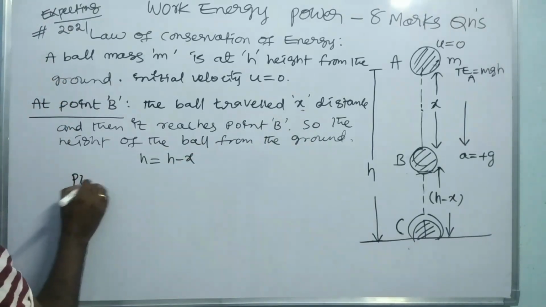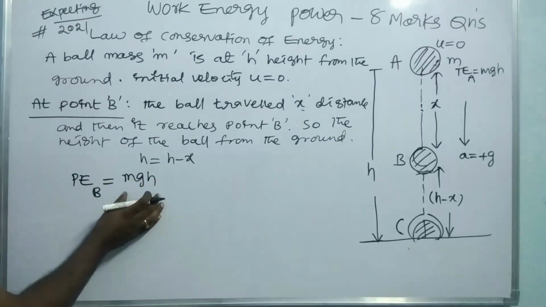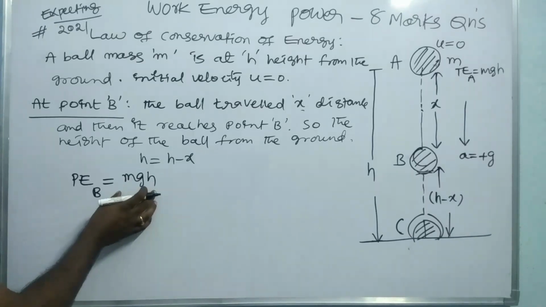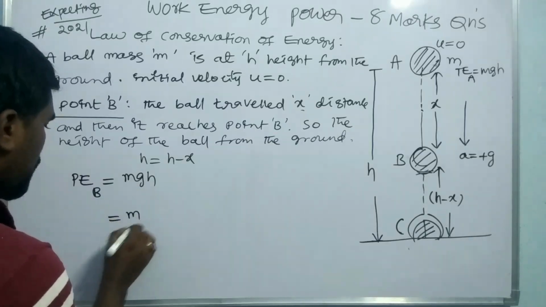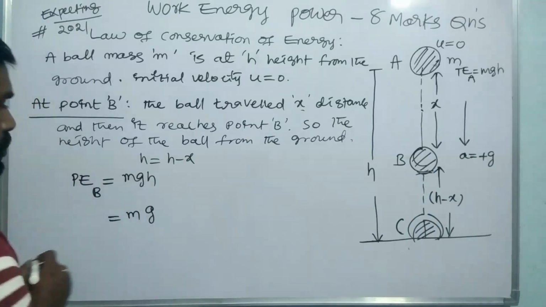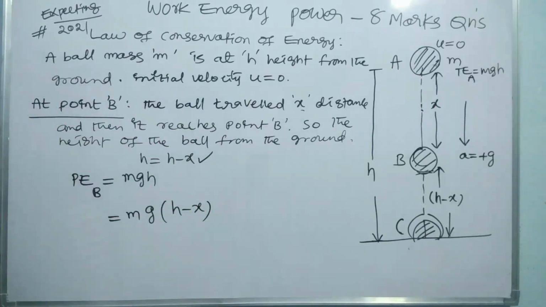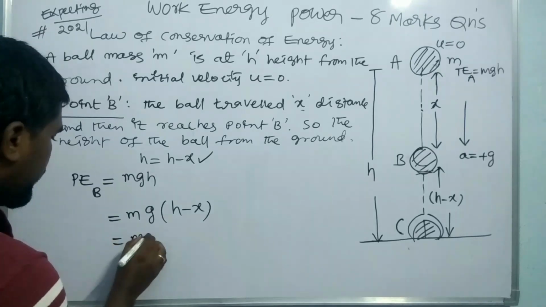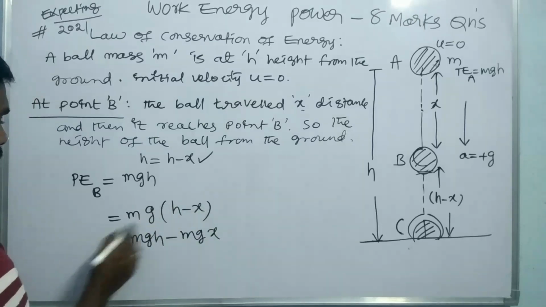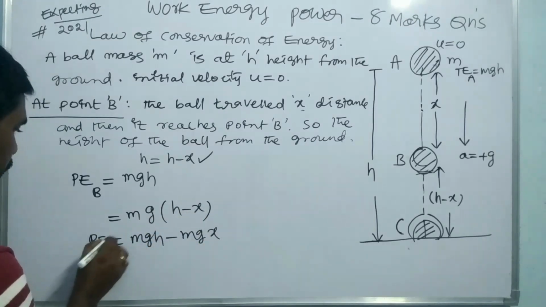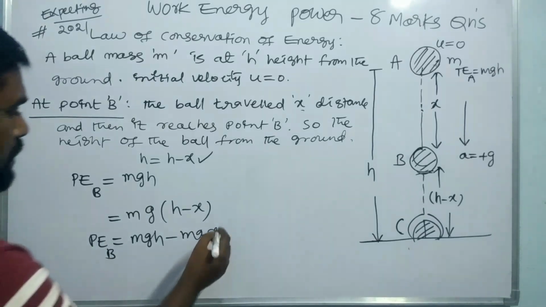Therefore, the potential energy at point B, PE at B, is equal to mgh. How can I take it as mgh? mgh is the basic equation of potential energy. Here the mass of the body is m, the acceleration due to gravity is always g, and h is nothing but h minus x. Therefore, you can write mg into h minus x, and we multiply by mg. Therefore, PE at B is equal to mgh minus mgx, right?